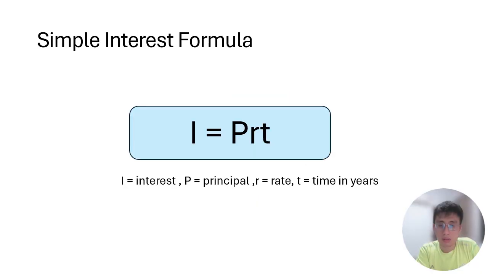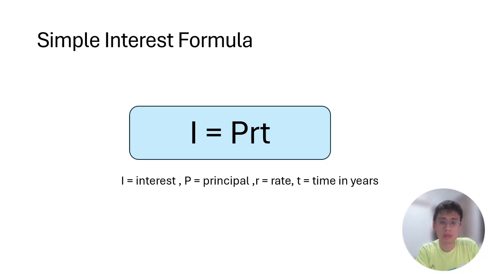Now we continue to learn the simple interest formula. It is very simple. As you can see from this slide, the formula is I equals PRT. I is interest, P is principal, R is the rate, and T is the time in years.